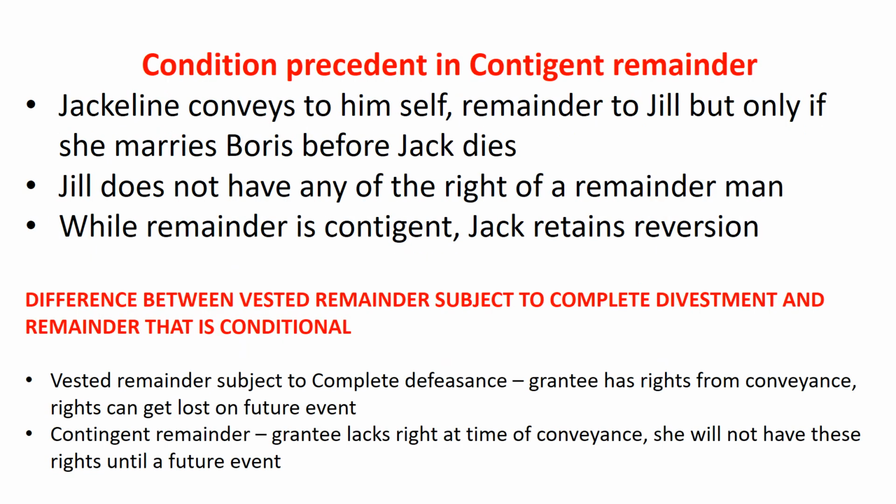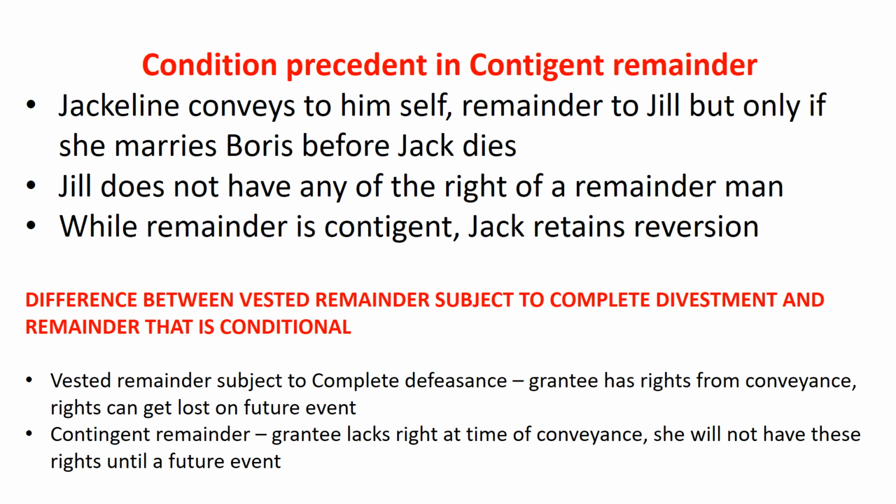There is also what we call condition precedent in contingent remainder. If Jack conveys to himself, remainder to Jill, but only if she marries Boris before Jack dies, Jill does not have any of the rights of a remainderman. While the remainder is contingent, Jack retains the reversion.